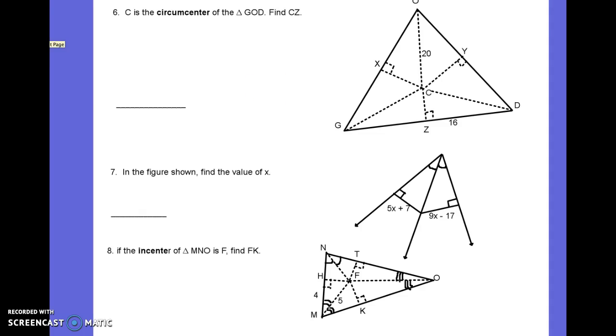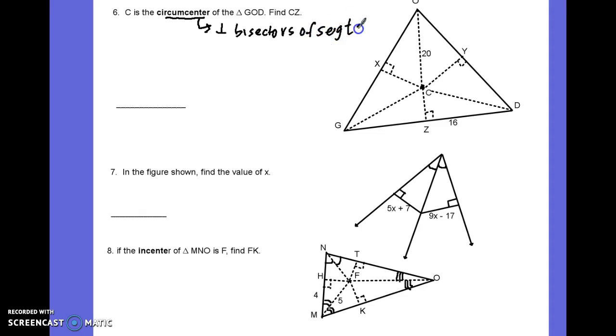And here comes a little bit more on the perpendicular bisector. Number 6 says C is the circumcenter. And I told you in class that the circumcenter, C, is the point of concurrency, or the point of agreement, of all the perpendicular bisectors. So when you see perpendicular here, this has to do with perpendicular bisectors of segments.